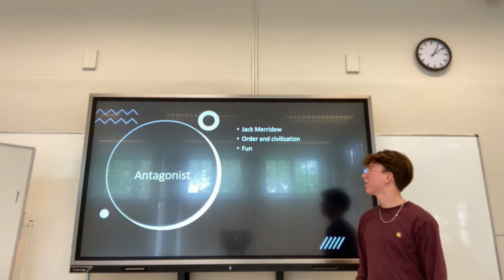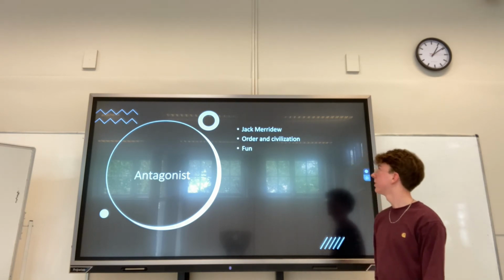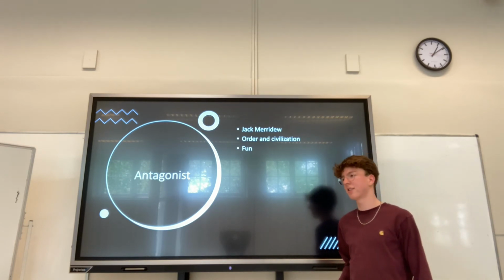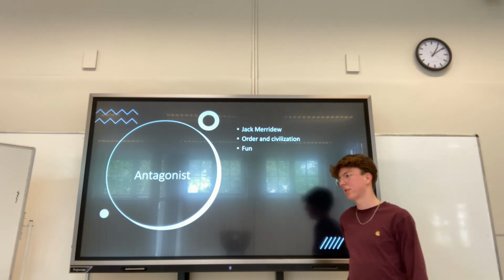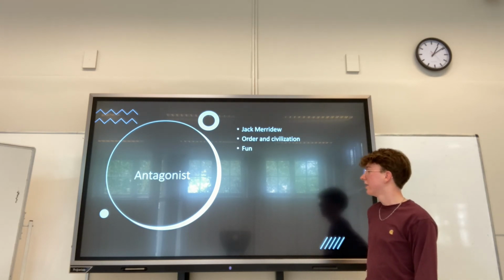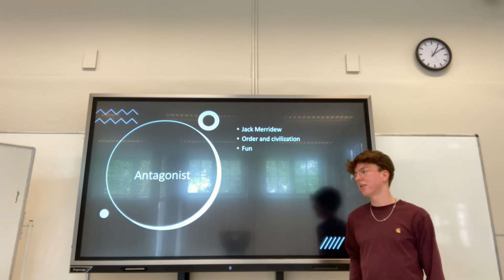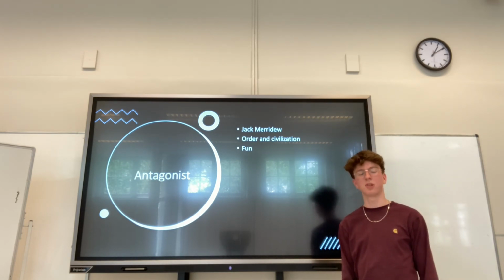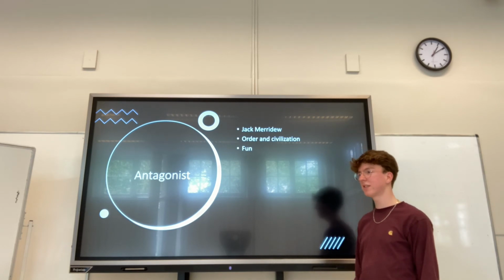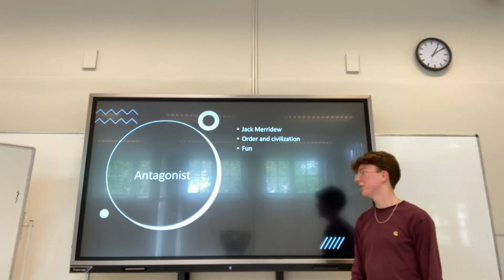The antagonist of the book is Jack Merridew. He is against the order and civilization that Ralph and Piggy want to get on the island. He doesn't see that it's a really serious subject to get away from this island. He just sees the fun of it.